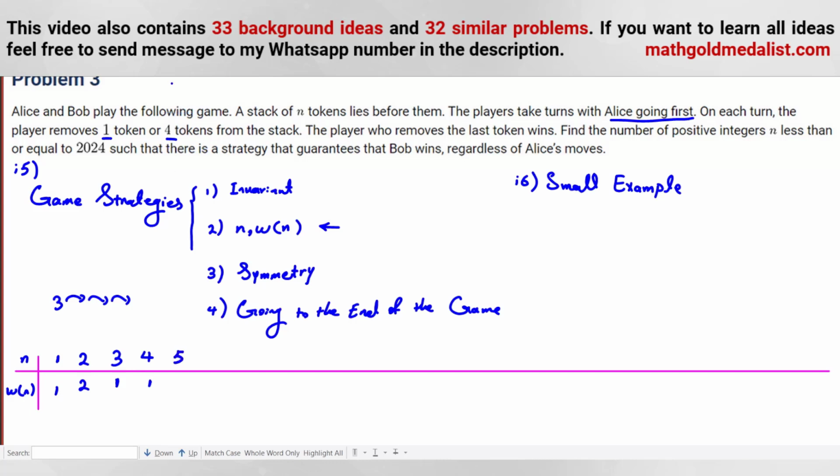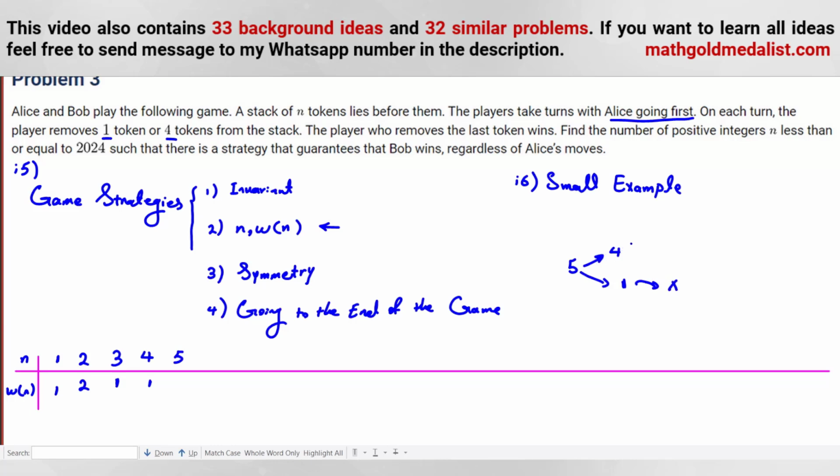For 5, who is the winner? From this part, it's a bit hard to check. We can write all cases. For example, for 5, the first player can go to 4 or can go to 1. In this case, the second player takes the last one, so this one is not good for the first player.